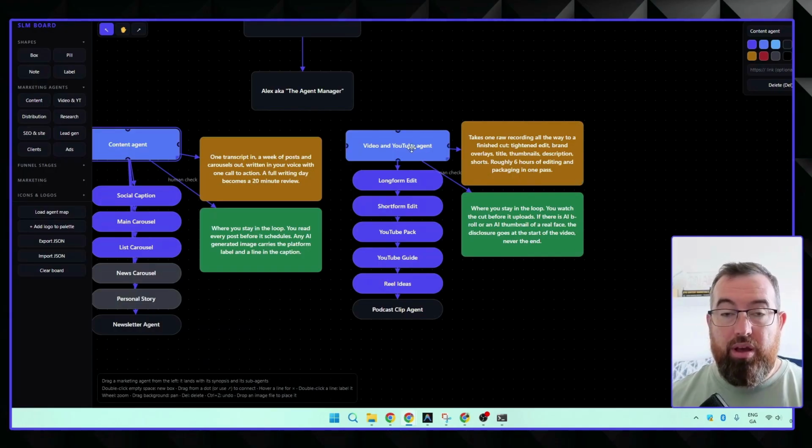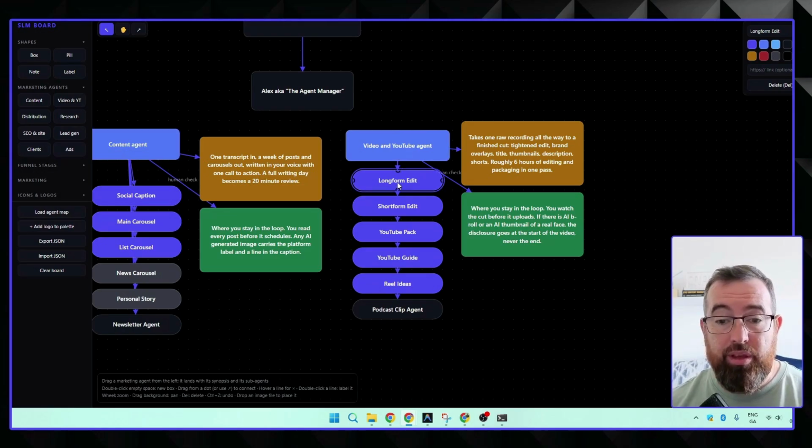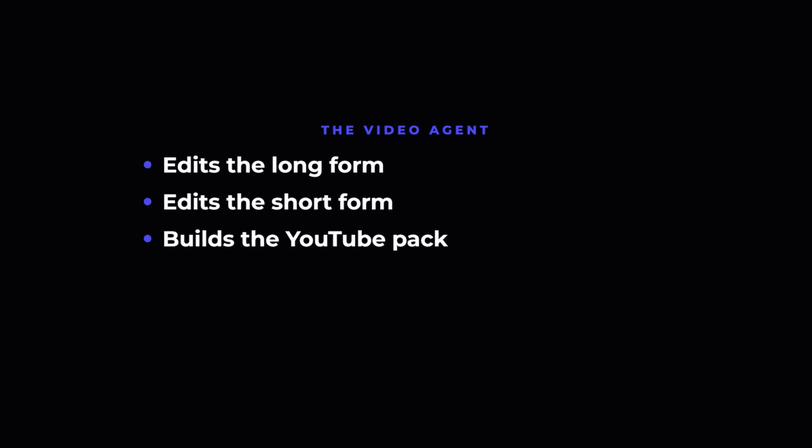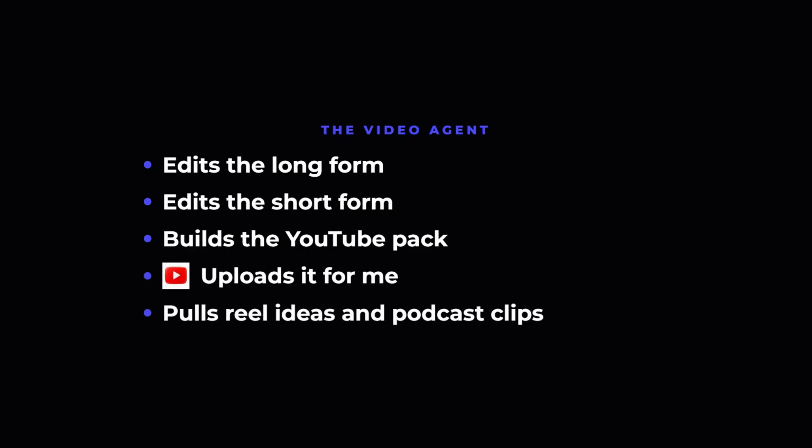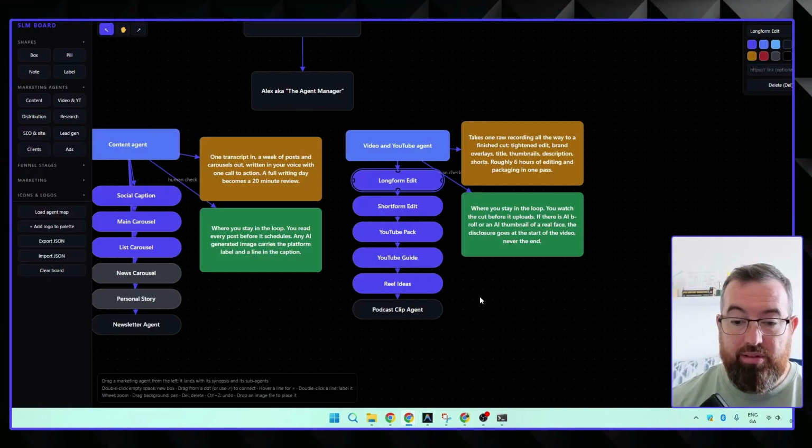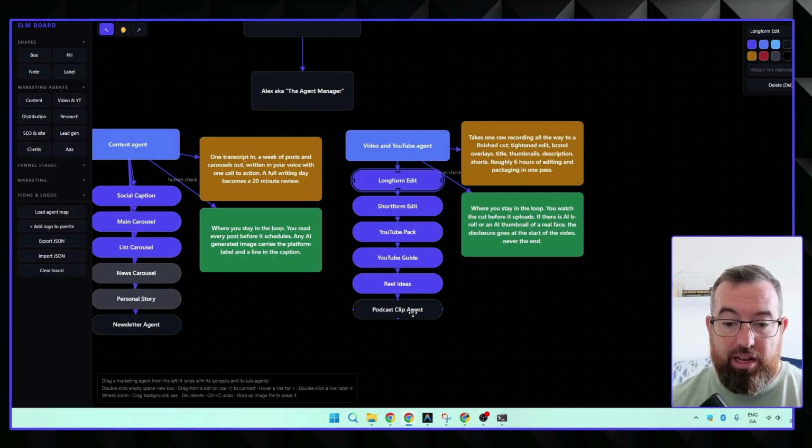But I can put my long form and short form content now. I can record it, put it into a folder, Google Drive, or on my own system, and I can get AI to edit it. It's going to edit the long form, it's going to edit the short form, create a YouTube pack, upload it to YouTube for me, and it can give me reel ideas and podcast clip agents. So again, this is exactly what was just posted today for me. And as I said, it just posts everything that we need to do and does a lot of heavy lifting.